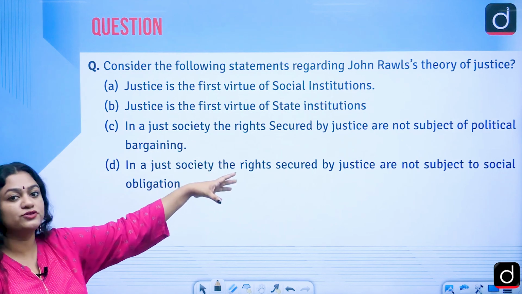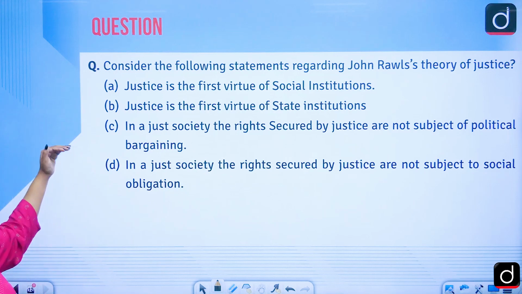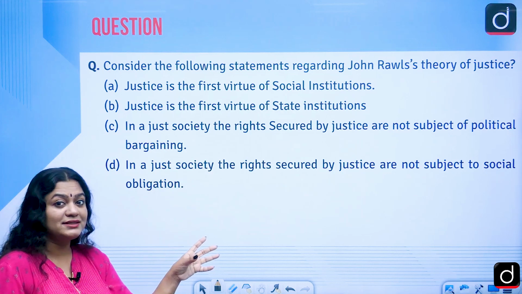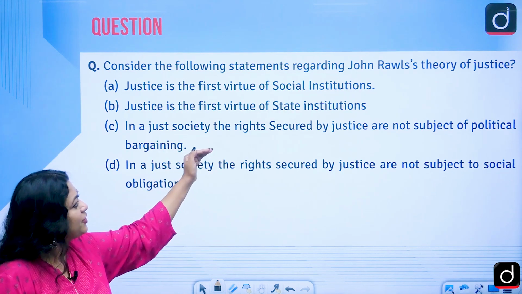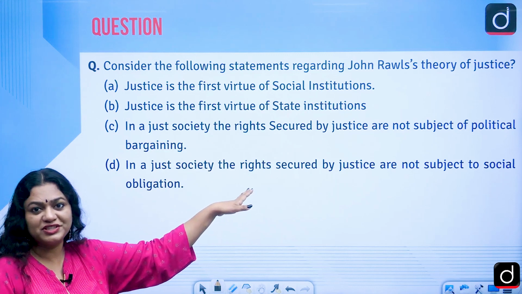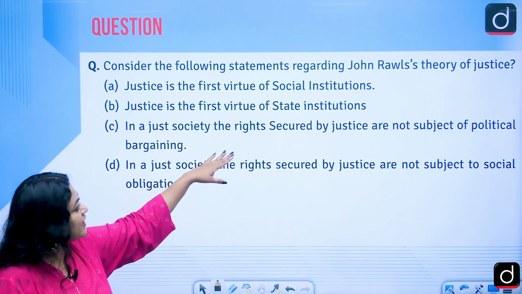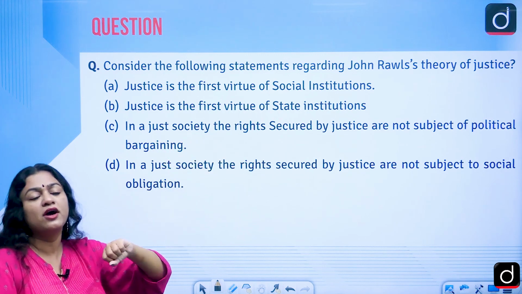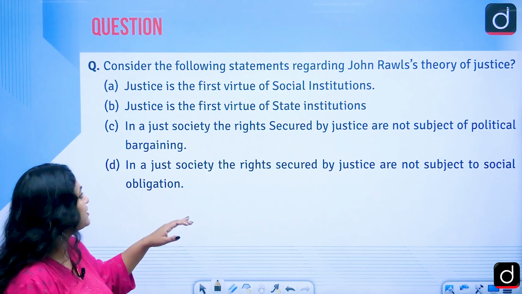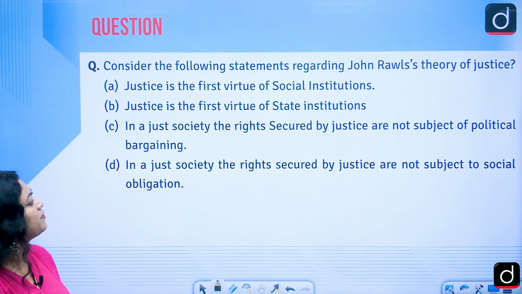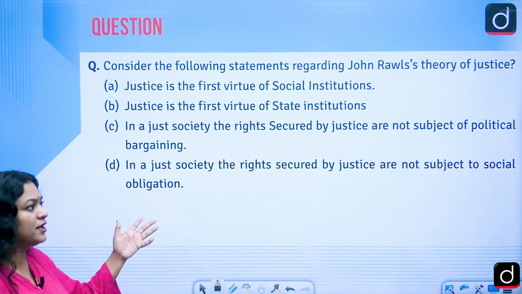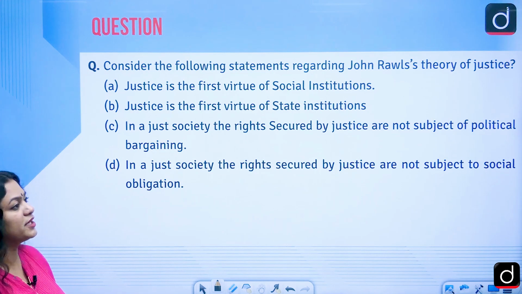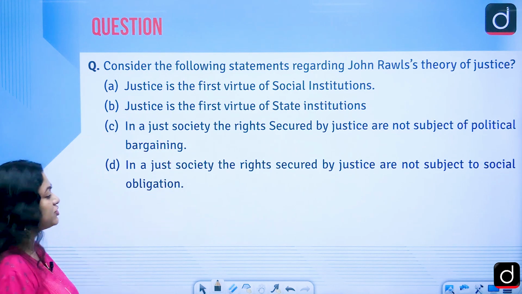Next, consider the following statements regarding John Rawls' theory of justice. Justice is the first virtue of social institutions. Yes, it's a correct statement. Justice is the first virtue of state institutions. This is a tricky one, but we have to understand that we cannot separate social from the state. The state is formed through the social institution, and the social institutions also receive legitimacy through the state institutions. In a just society, the rights secured by justice are not subject to political bargaining, obviously. In a just society, the rights secured by justice are not subject to social obligation. In this way, all four statements are correct.